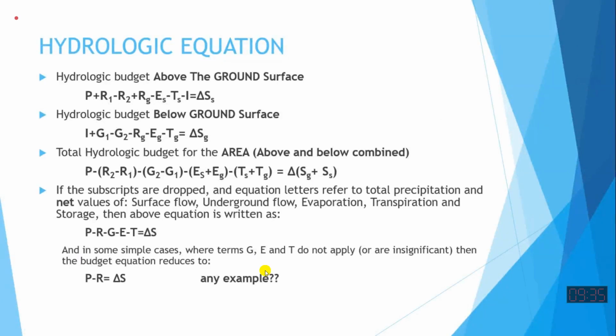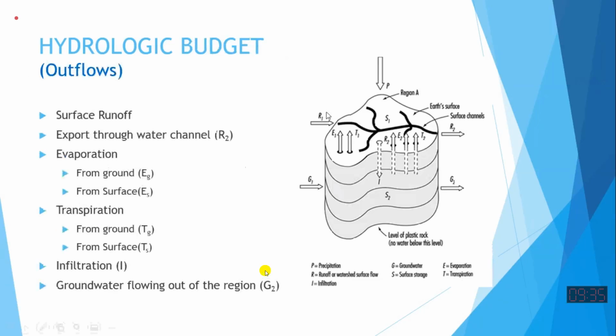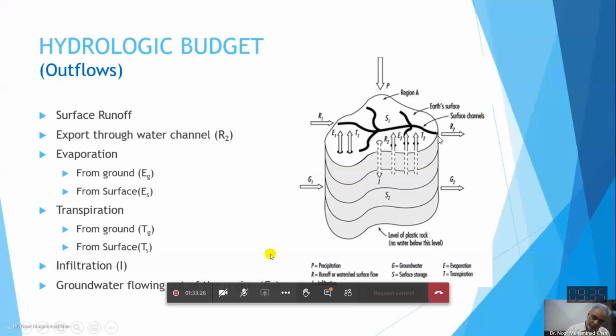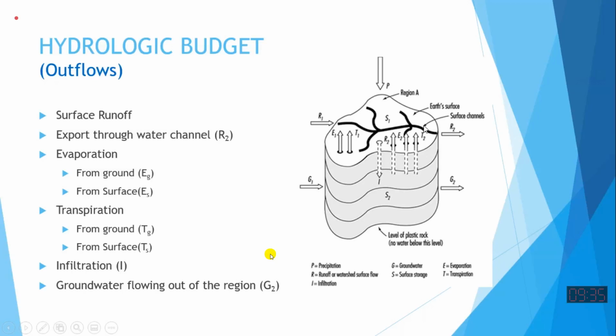Now try to see what are the outflow from the system. And the system we are talking about is the surface water system, not the groundwater. So for this surface water system, what is the outflow? What would be a big outflow? Evaporation, transpiration, or infiltration, or surface runoff, R2. Nothing else. Okay?